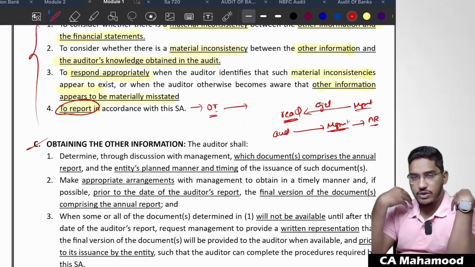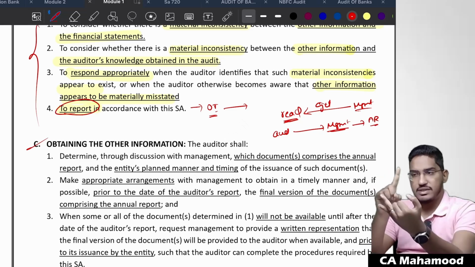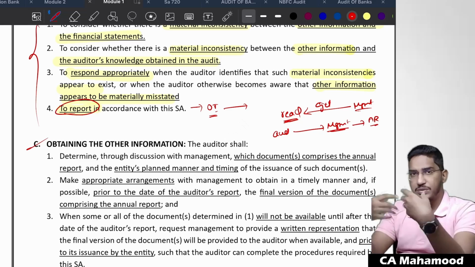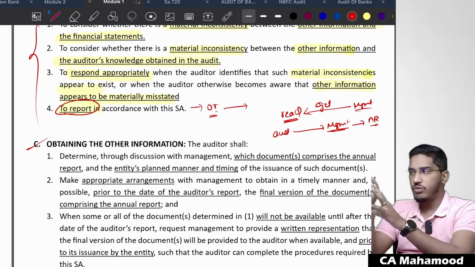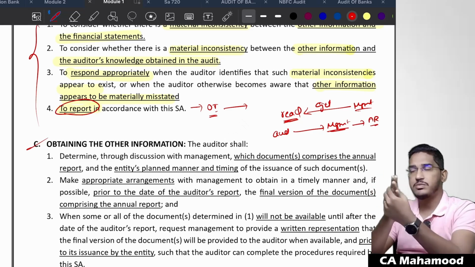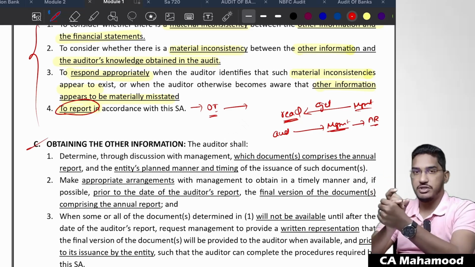I am required to do my audit as per standards on audit, and one of the standards on audit, SA 720, is asking me to read the other information. So please give me, sir, all the information whatever you are going to present in the annual report, so that I can fulfill my responsibilities. Ask the management to get the copy of the other information.